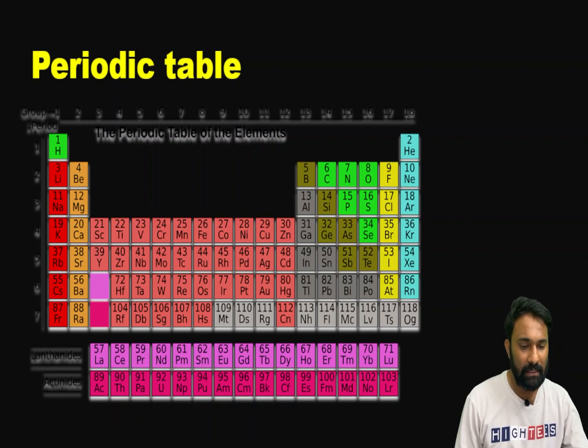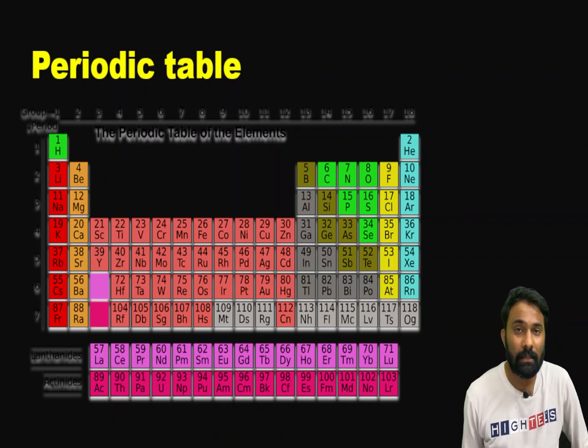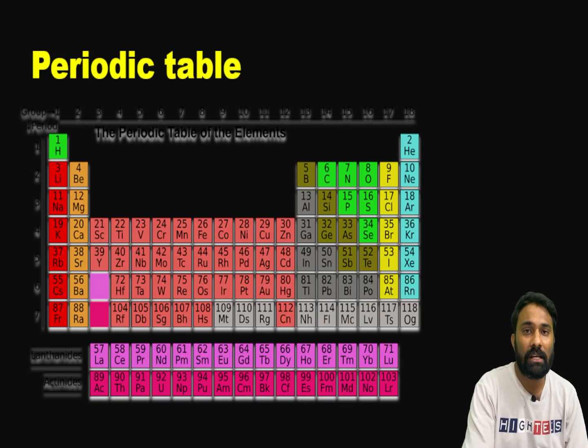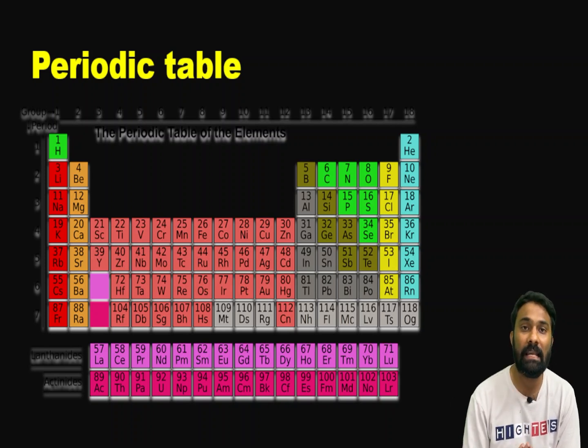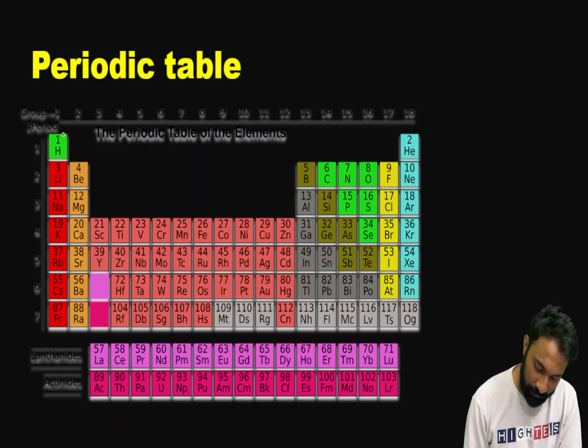We are going to study these 118 elements in detail, but while we are starting our chemistry, you at least need to remember the basic elements up to 30. Remembering the first 30 elements is a very basic thing. Clear? Up to here, remembering the elements is a basic thing.